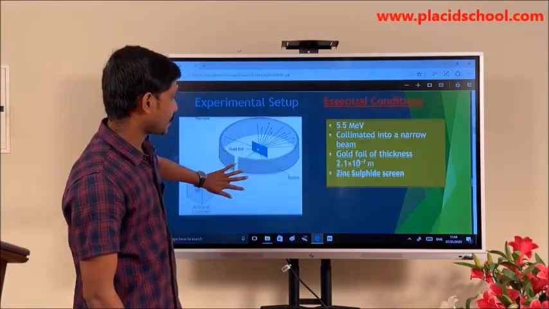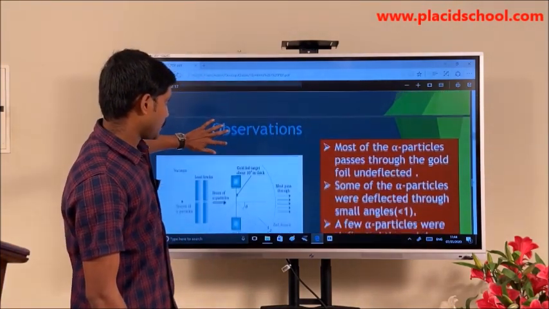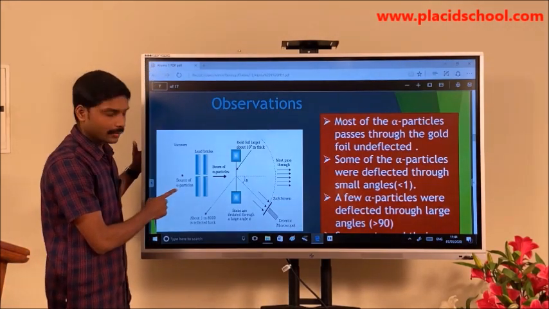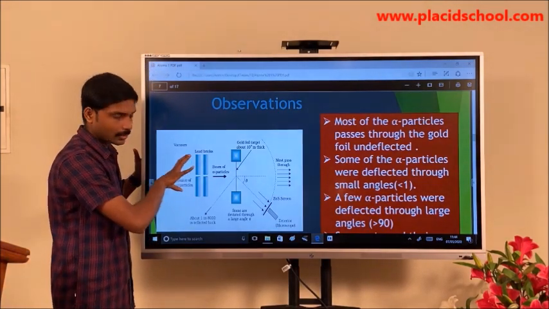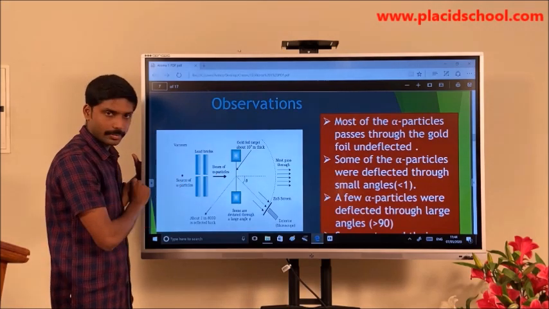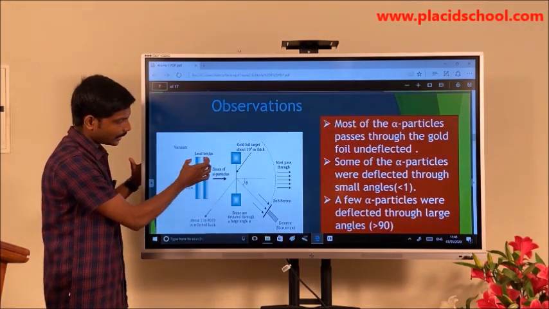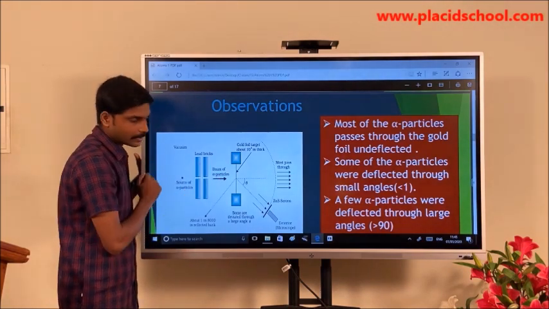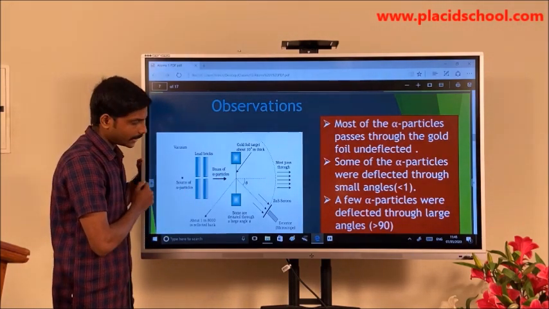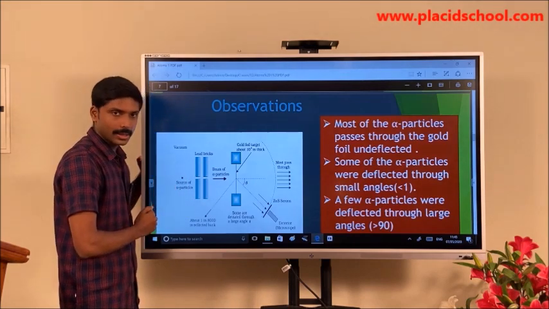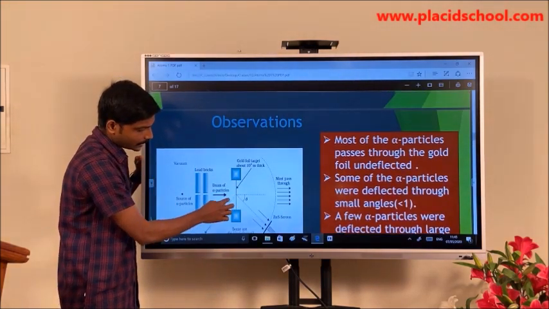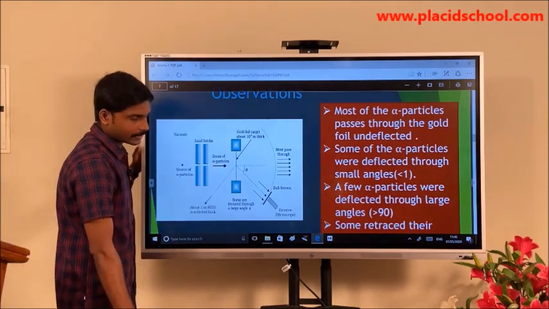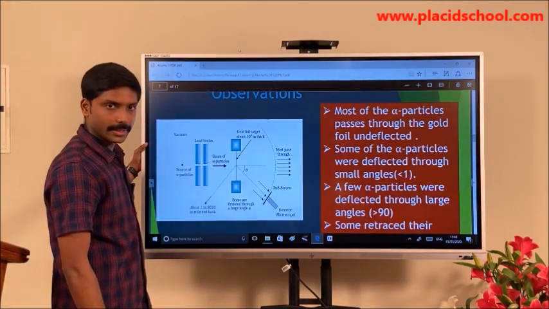So let us look at the main setup. Here, we have the source of alpha particles. They will be collimated into a narrow beam by using the lead bricks. Later on, the particles will be moving in the forward direction and hitting the gold foil which is placed here. After their interaction with the gold foil, what happens to the alpha particles?